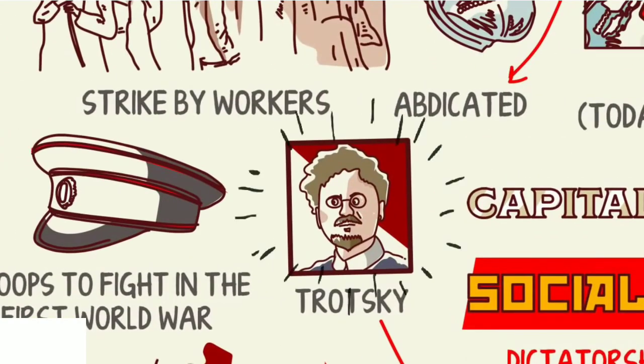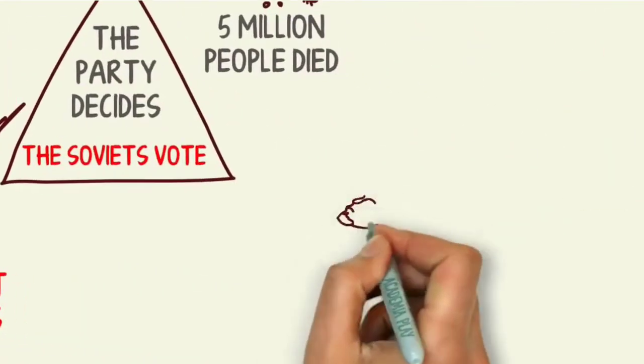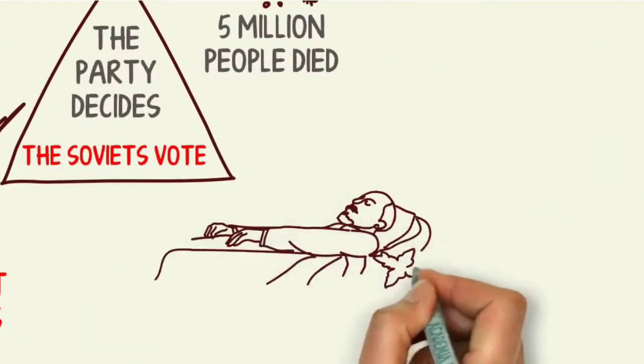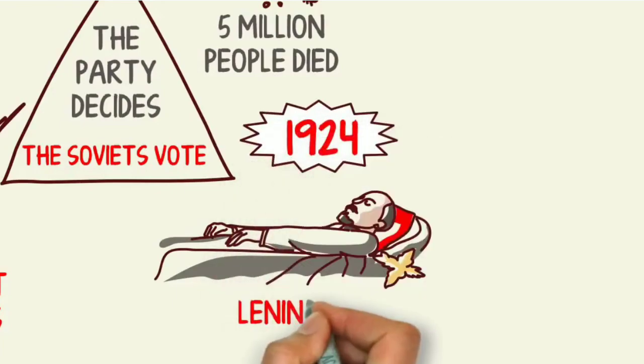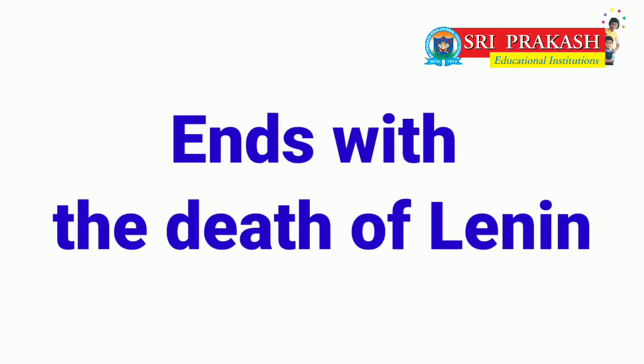A dispute arises over the succession between Trotsky, the creator of the Red Army, and the most brilliant head of the party and other ringleaders. In 1924, Lenin dies. Volume 1 ends with the death of Lenin.